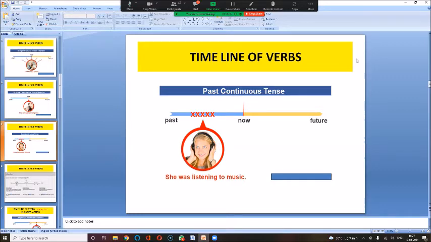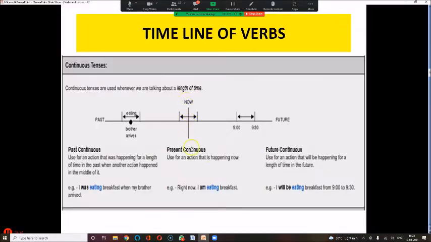Because both actions in the past were happening. But just by itself, without any reference, most often past continuous tense does not make sense. Now you see this, see the cursor, now this is now. The present continuous happens between a little before and now, matlab at present it is happening, this arrow shows happening, the continuous tenses. So now happening, action is going on. In the past, happening, action is going on. In the future, happening, action is going on.